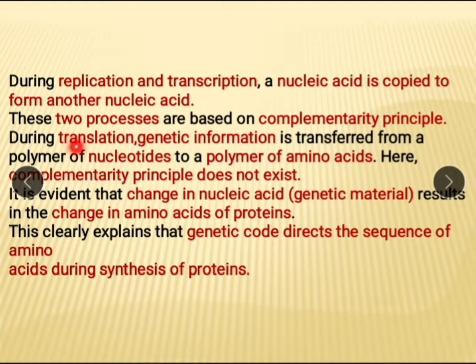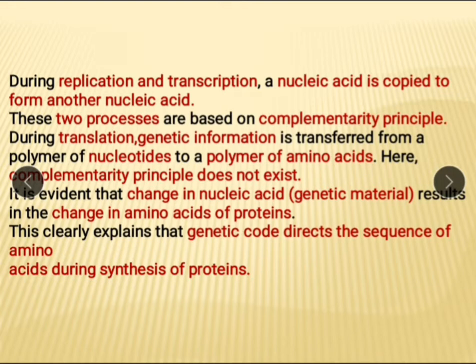Like this. During translation, genetic information is transferred from polymer of nucleotides to polymer of amino acids. Here, complementarity principle does not exist. It is evident that change in nucleic acid genetic material results in the change in amino acid of protein. That is the mutation.